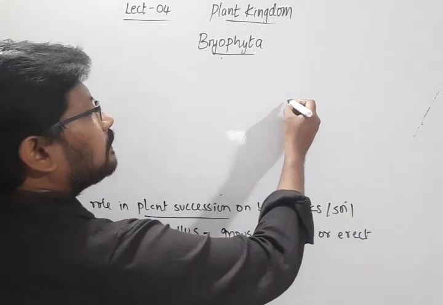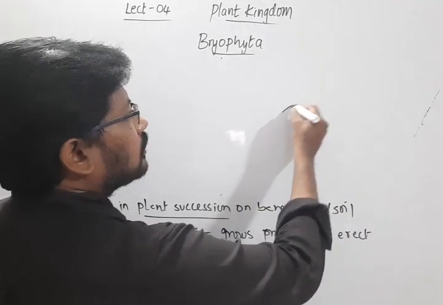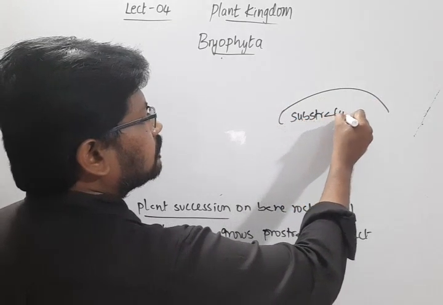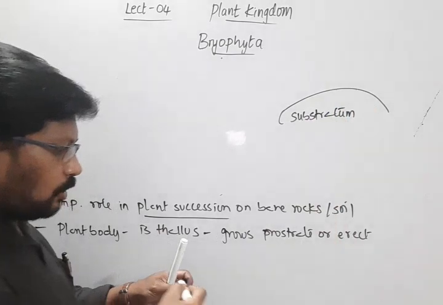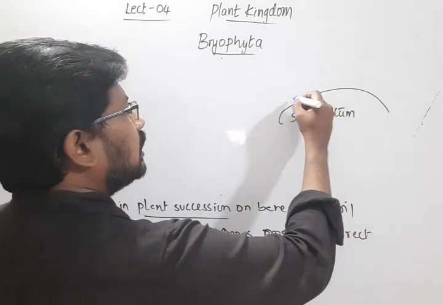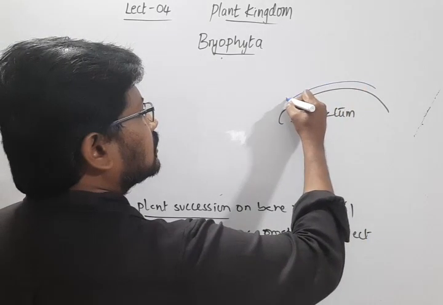We'll see here. Suppose this is a substratum, a rock, and on this we see the thallus growing.